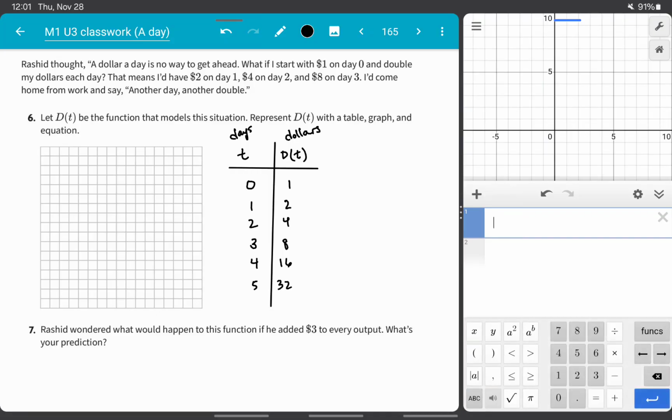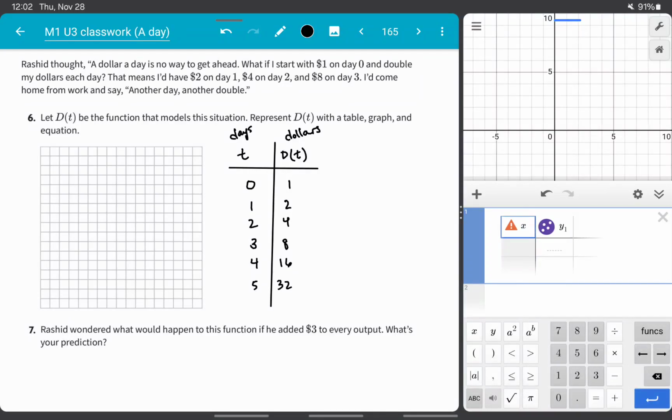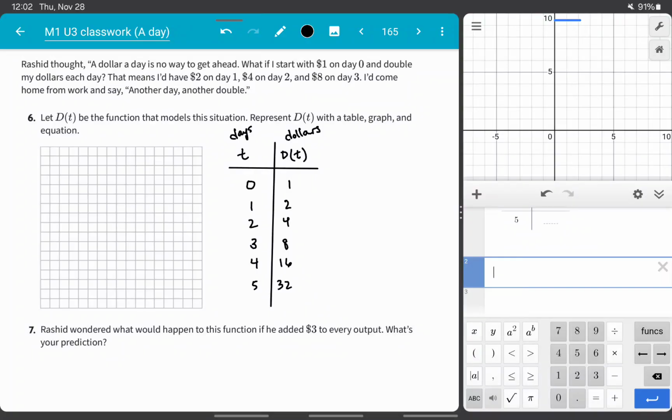I'm going to make the table first. I'm going to make my x values here: 0, 1, 2, 3, 4, 5. Now, I'm going to define the function before I type it in the table.